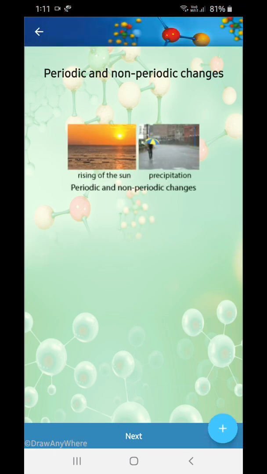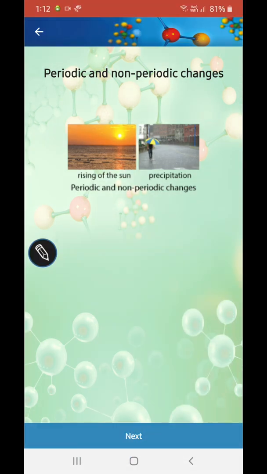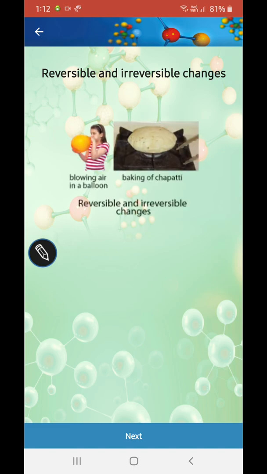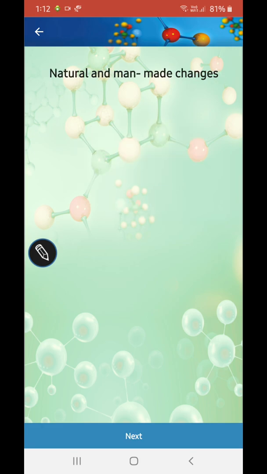Now periodic change and non-periodic change, all the examples are given over here. Rising of sun, precipitation. Okay, precipitation is also periodic change, if you take from day to day life. Reversible and irreversible. See, you're blowing air into the balloon, that's okay. And then if you suck all the air out, the balloon will shrink. It's reversible, right? Baking of chapati: you bake the chapati and then you say, okay, I'll again get the dough from this baked chapati. Can it ever happen? No. That's why it's irreversible.